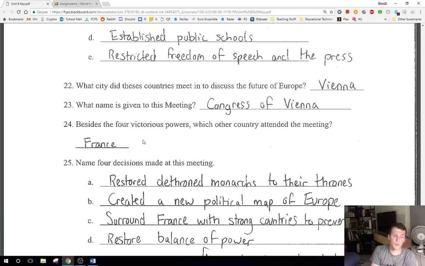Because think about it, after World War I, I know we haven't necessarily gotten to that yet, but you probably talked about it at least a little bit. You're not going to include the major losing powers in the negotiations, and that's a big deal, and it's going to set the stage for World War II, not that long later.